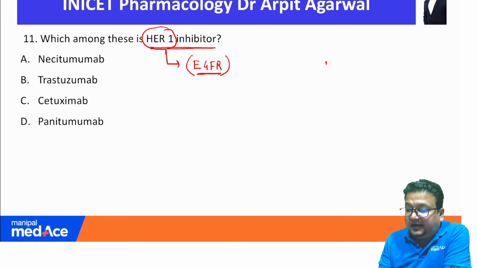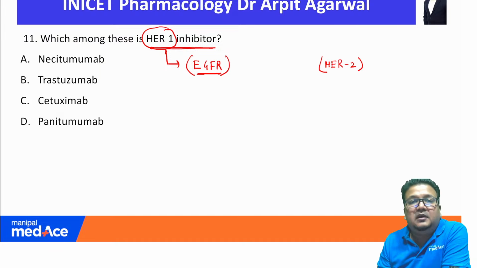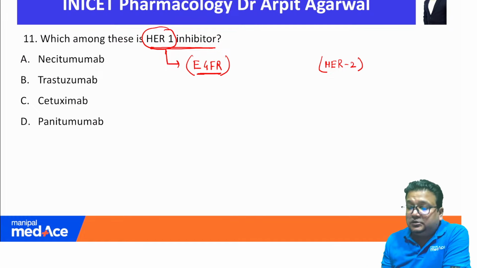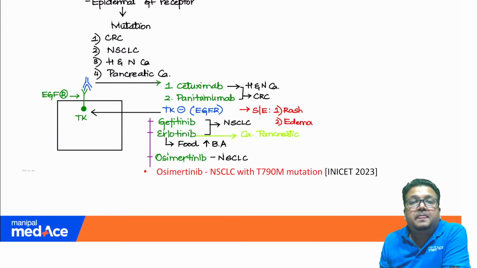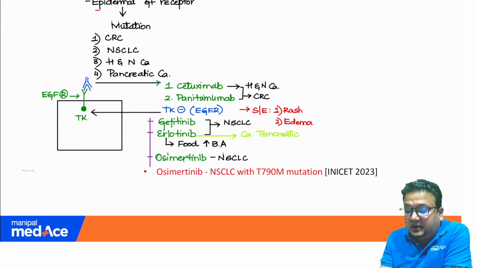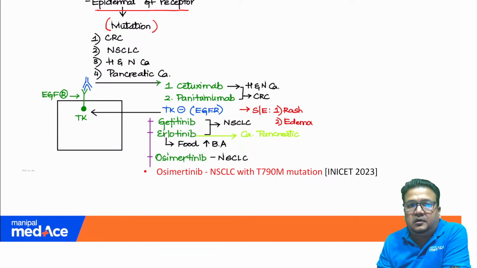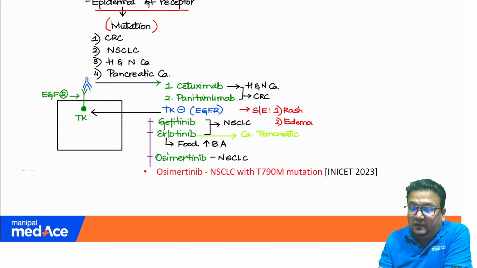Remember, a slight modification occurs and then the receptor becomes HER2. So HER2 is a different receptor. HER1 is synonymous with epidermal growth factor receptor. So which of the following is a HER1 inhibitor? We look at our notes. We find that from the anti-cancer drugs, targeted therapy, we have discussed epidermal growth factor receptor. We have discussed that if mutations occur in EGFR, then the patient is at high risk of developing 4 cancers: colorectal cancer, non-small cell lung cancer, head and neck cancer, and pancreatic cancer.